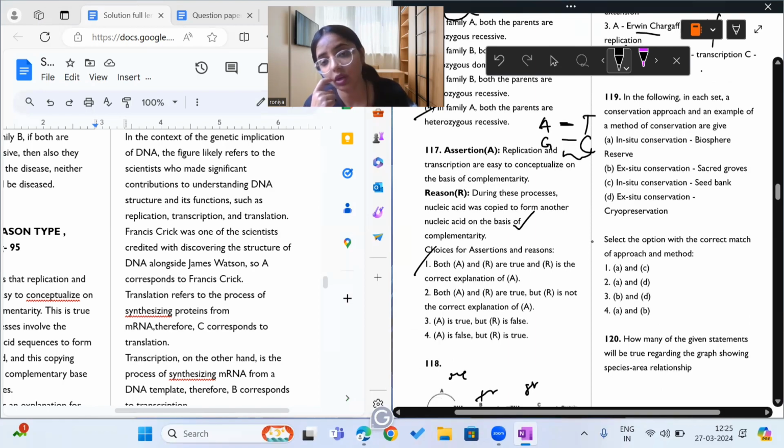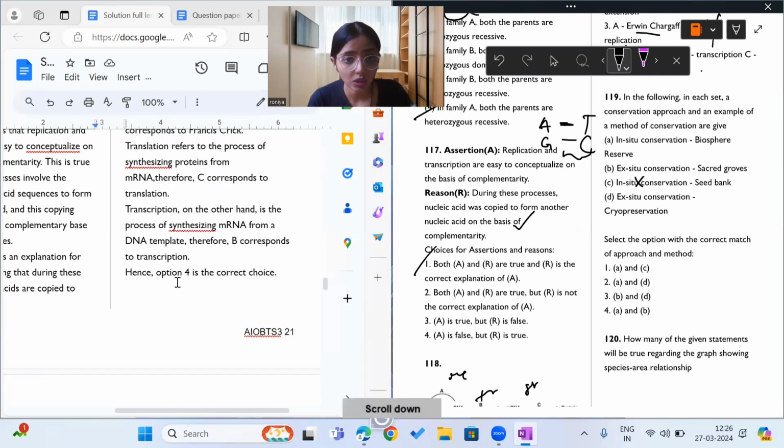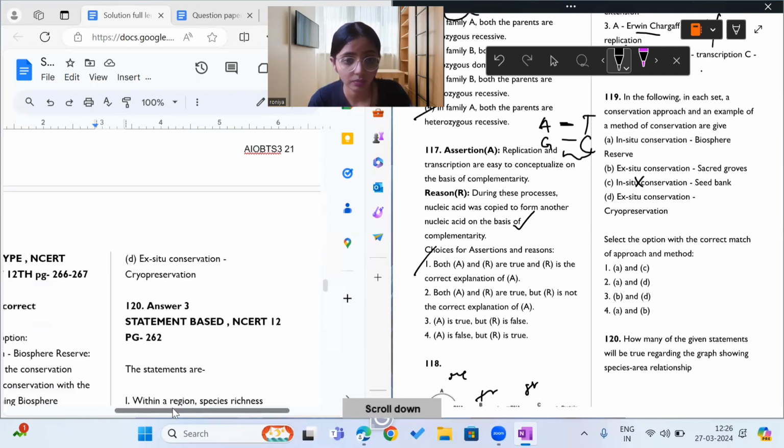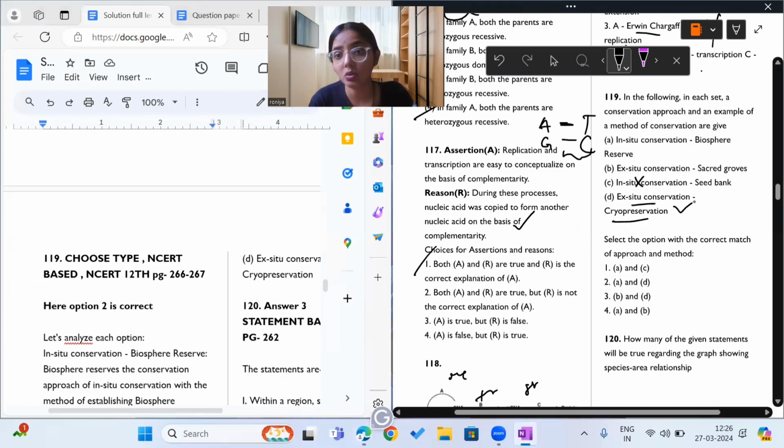Moving on to question 119, what does it say? In each set, a conservation approach and an example of a method of conservation are given. In situ is biosphere reserve, ex situ is sacred grove. Sacred grove, in situ, seed bank, wrong. Seed bank is ex situ. Cryopreservation, ex situ, yes, it's a correct statement. Is cryopreservation ex situ? Yes, correct.